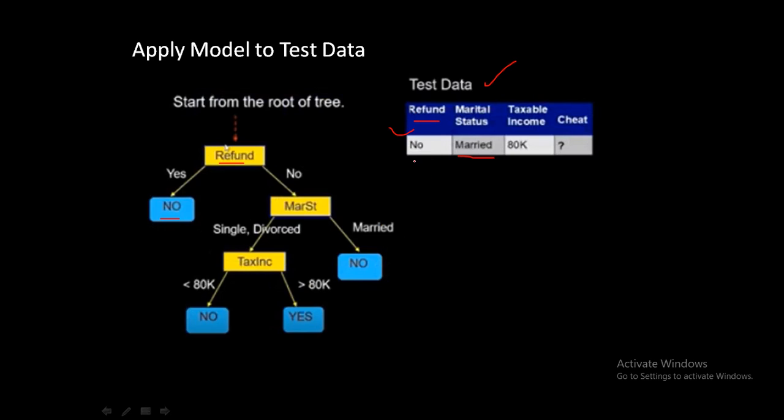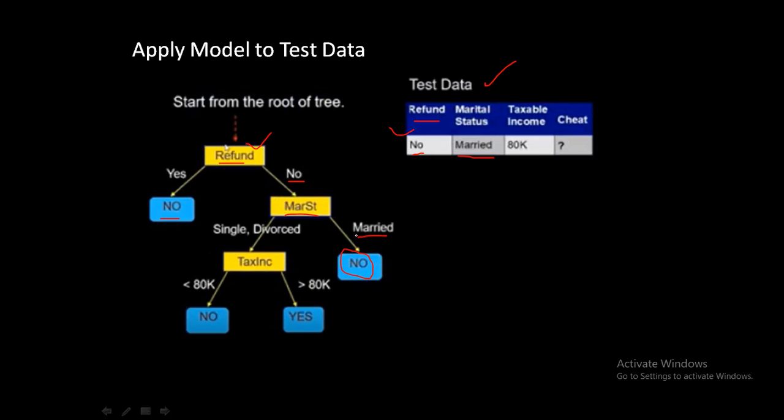The first attribute is refund, and refund is no. No means we have to go through the right branch. So refund is no. Then now check the marital status. Marital status is married, so married means go to this line. So the answer is no. That person will not cheat. So we do not have to check the taxable income.